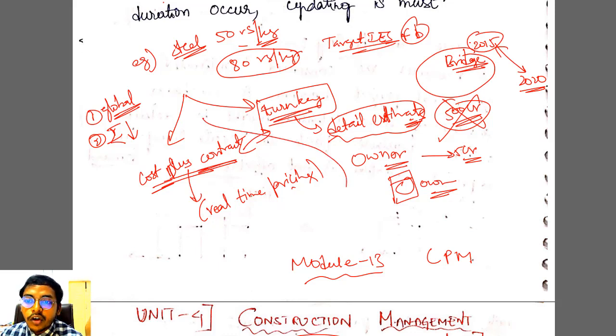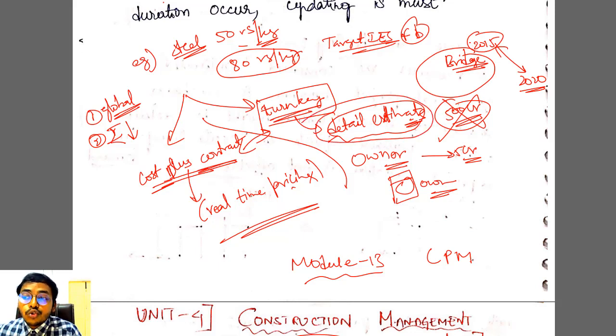What are the different types of contracts? One is cost plus, the other is turnkey. Cost plus is real time pricing. If the price is changing, the owner has to pay that. In turnkey, even if the price changes, the owner will not pay. Whatever you have in the agreement, only that you have to pay. Therefore, if you are a contractor, you have to be careful and you should do this detailed estimate. Only then you will profit, or else you will be at loss. I hope you got it right.